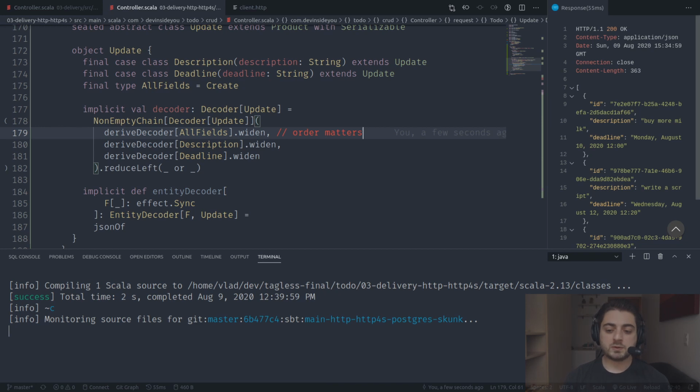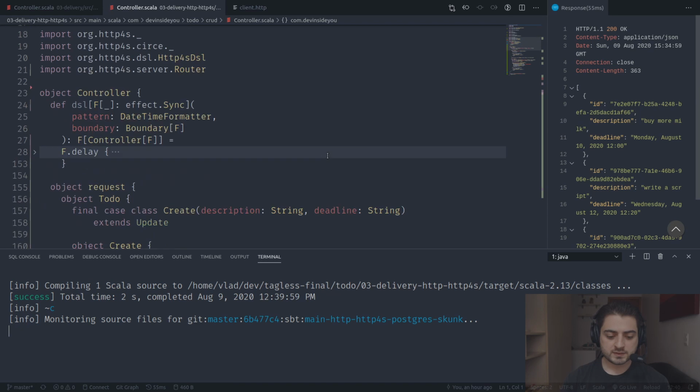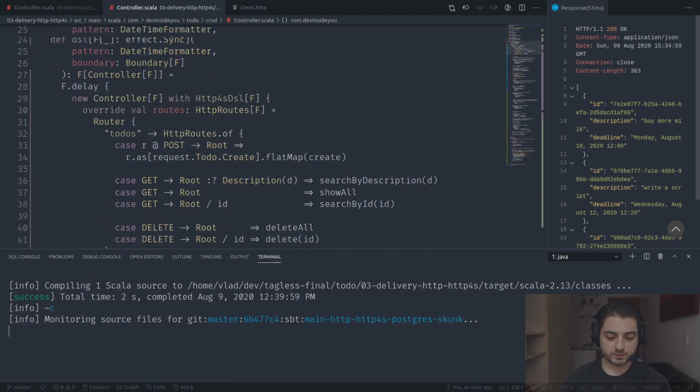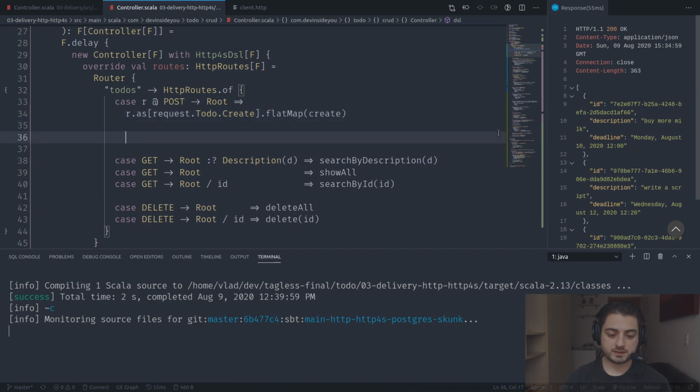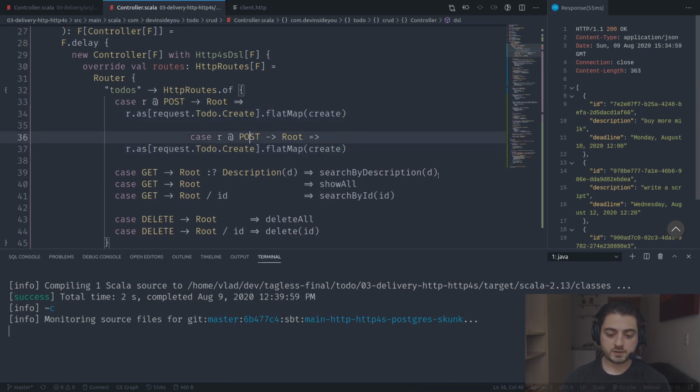Okay, so now that we have all of these guys, let's actually go and add the route. And the route is going to be very similar to create. Okay, so I'm just going to do this one, and I'm going to have that. Okay, so in this particular case, it's going to be update. Right, so this one is going to say update. This one is going to say update. And when we want to update, we actually want the ID. Okay, so it's going to be ID over here. And the entire thing is also not a post, it's a put.